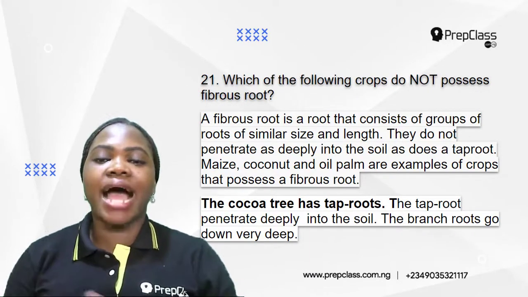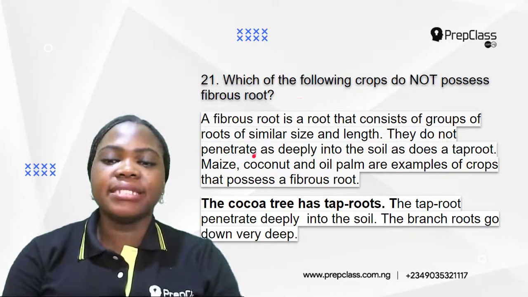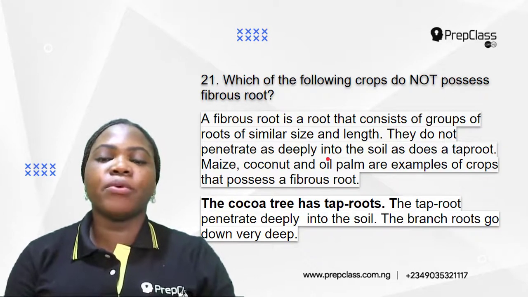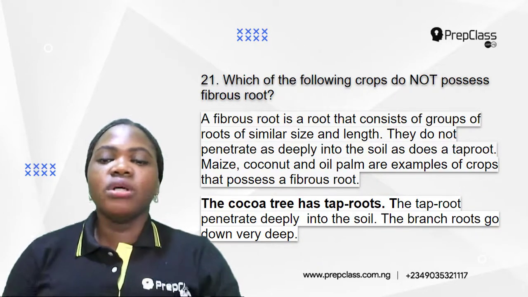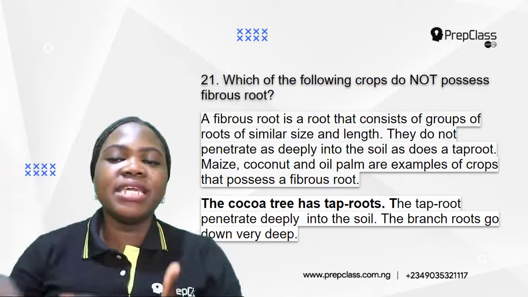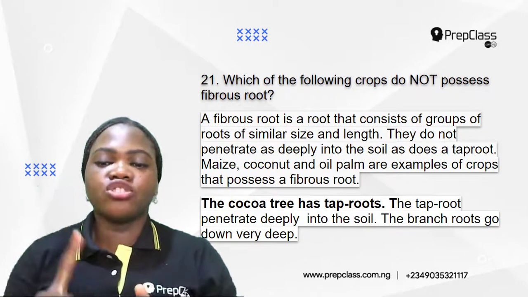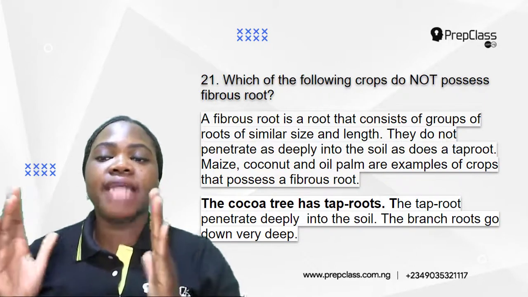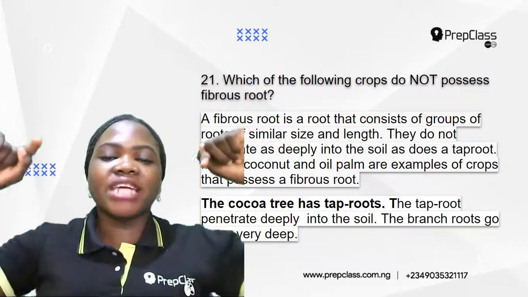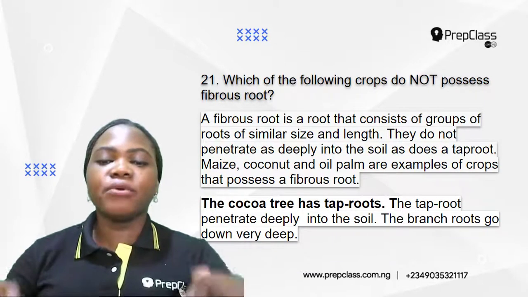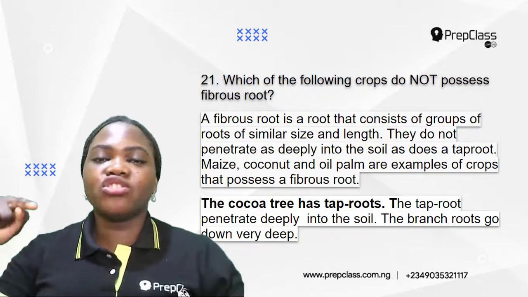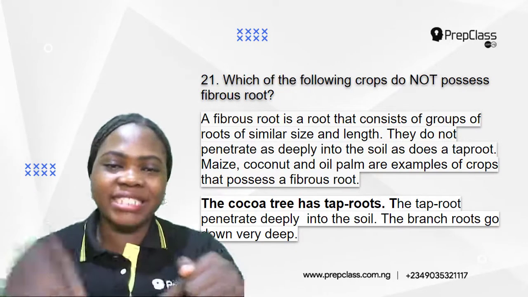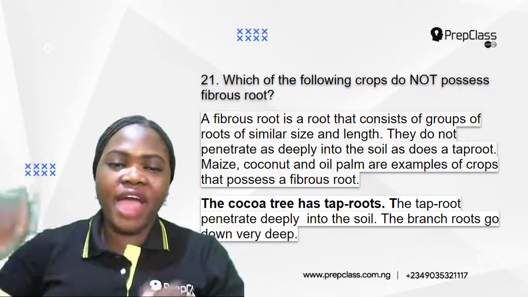Examples of crops that are fibrous roots are maize, coconut, and oil palm. So these are all examples of crops that possess fibrous roots. So their roots do not penetrate deeply into the soil. But the cocoa tree has taproot. So the kind of root that the cocoa tree has is called taproot. Why? Because it penetrates deeply into the soil. Taproots are the kind of roots that penetrate deeply into the soil. The branch roots go down into the soil very deep.